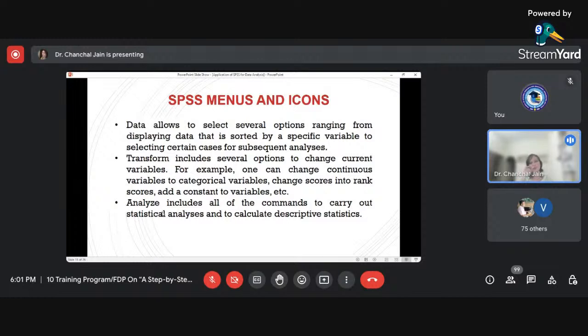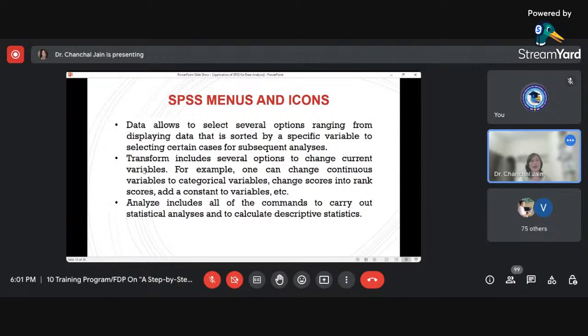Say, for example, I want to sort my data by a specific variable. Using the sort option available inside this menu, we can do that. The data menu usually works from the point of view of displaying the data in the file, so all the related things that can change your display are available in this menu.